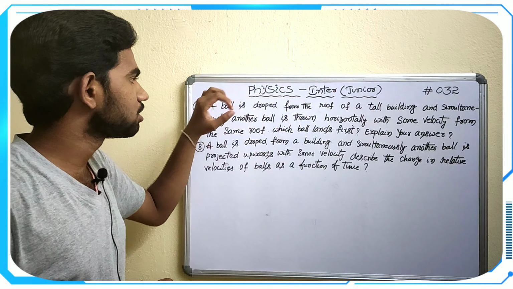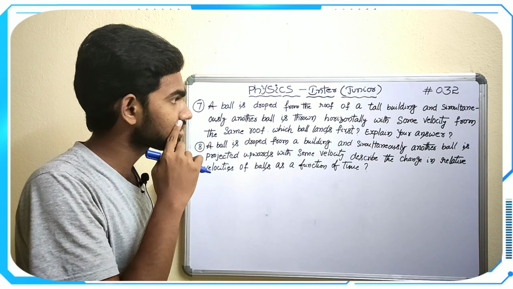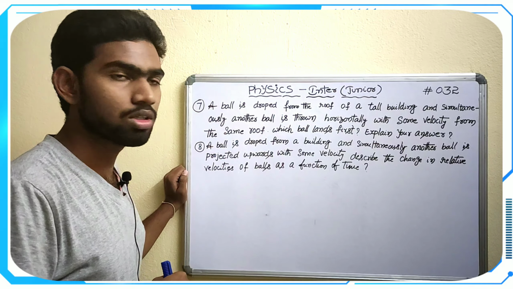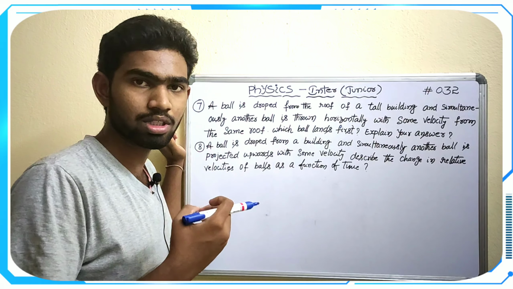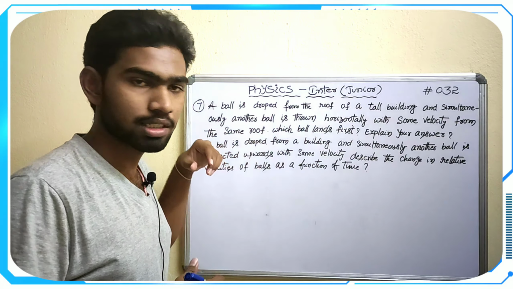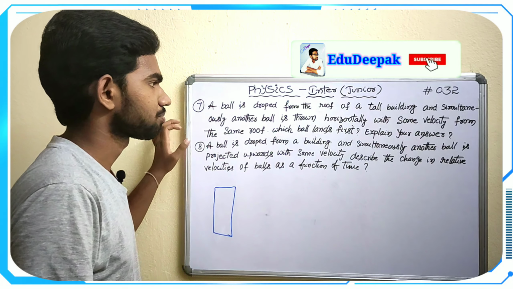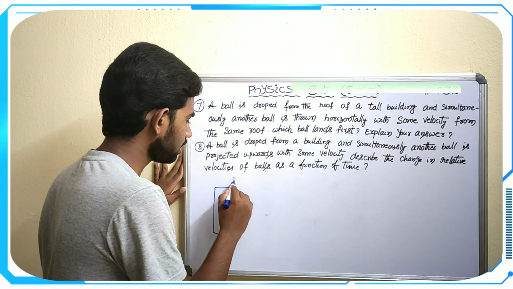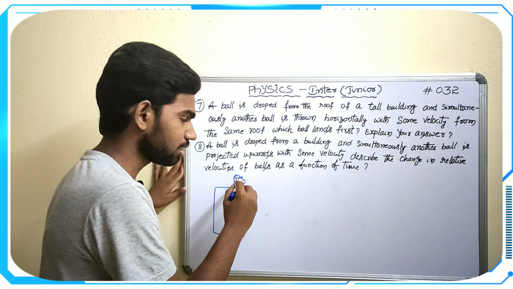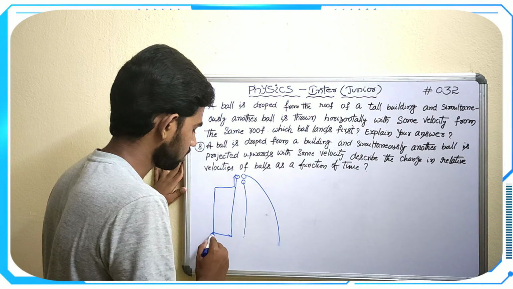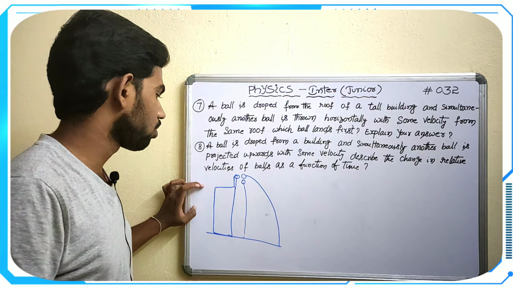7th one. A ball is dropped from the roof of a tall building and simultaneously another ball is thrown horizontally with some velocity from the same roof. So a ball is dropped and another ball is simultaneously thrown horizontally. The diagram will be like this. Assume this is the tall building, and a ball is dropped from here and a ball is simultaneously thrown like this. Both reach the ground. They are asking us which will reach the ground first.